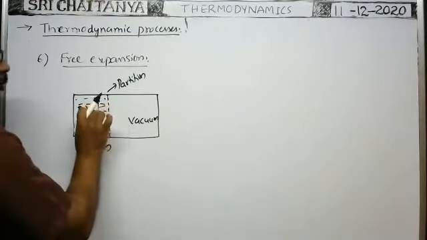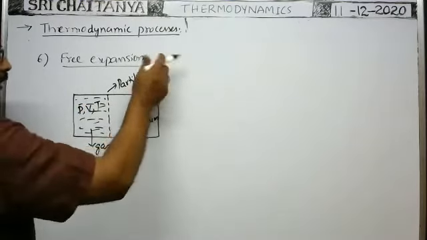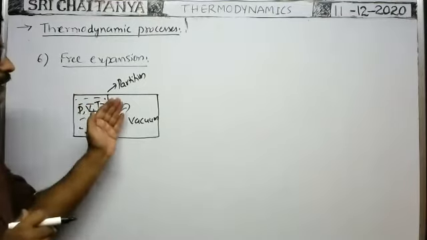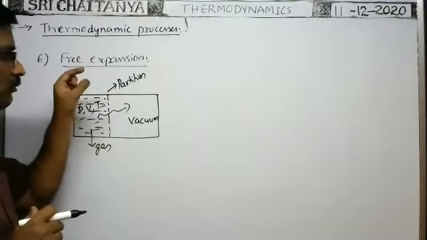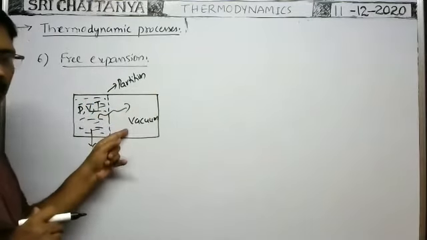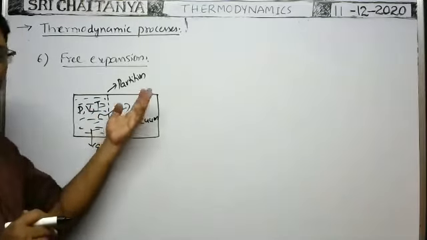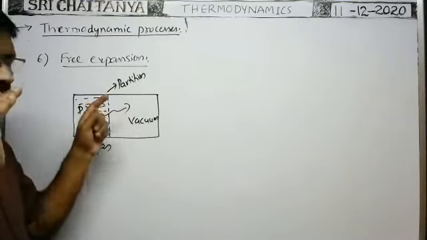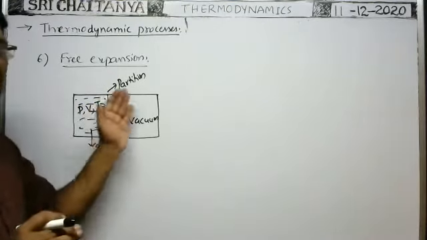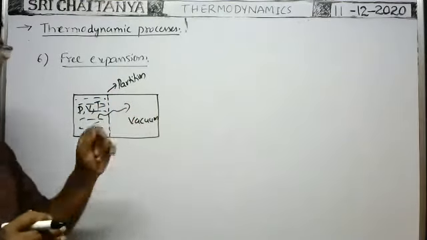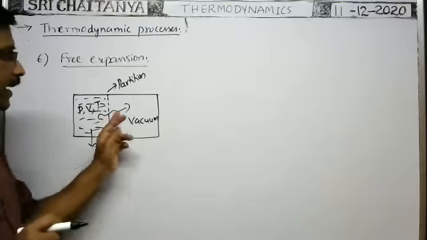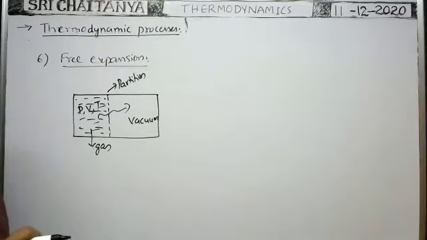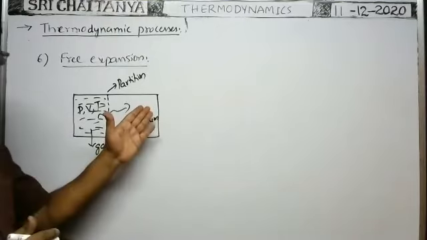Whenever this gas is allowed to expand into the vacuum, that means when you remove the partition, the gas is transferred to the vacuum. While the gas transfers to the vacuum, is there any external work to be done against the pressure? As it is vacuum, no atmospheric pressure or any other pressure is there. That's why the gas expands without doing any external work. The external work done is zero, even though the gas expands.